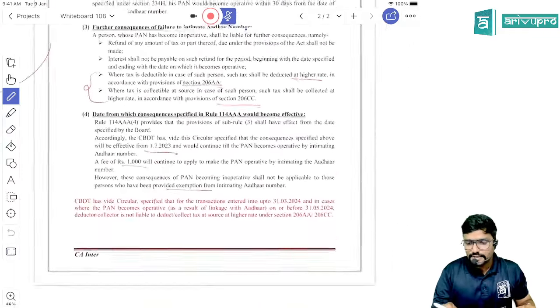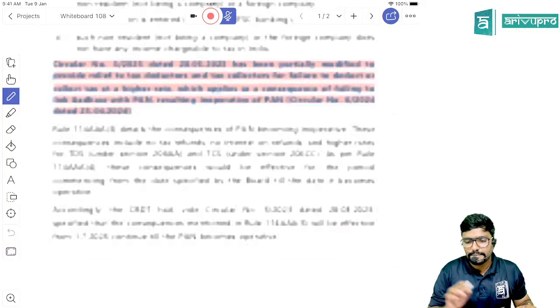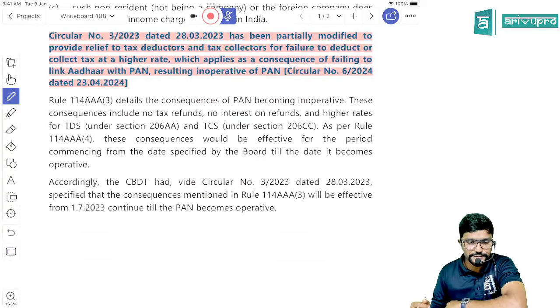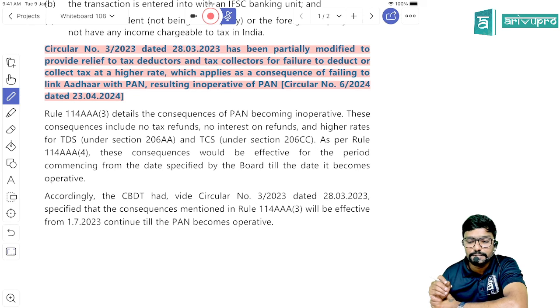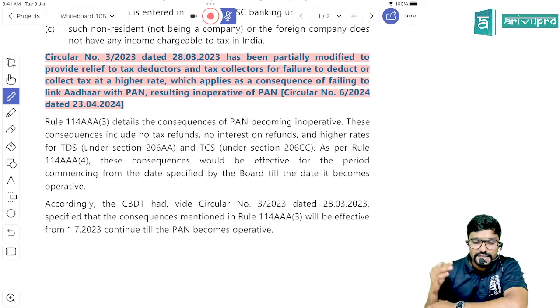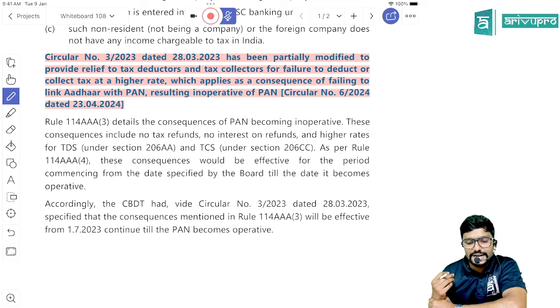Okay. Now, there is an amendment with respect to this. What is that amendment? We will see. Please pay attention. Circular number 3/2023 dated 28th March 2023 has been partially modified to provide relief to tax deductors and tax collectors for failure to deduct or collect tax at a higher rate, which applies as a consequence of failing to link Aadhaar with PAN, resulting in inoperative PAN.